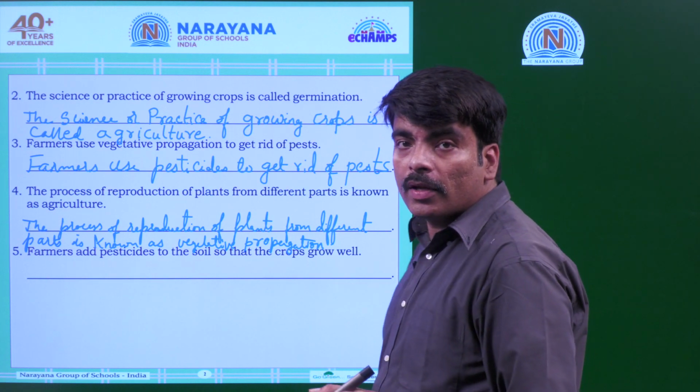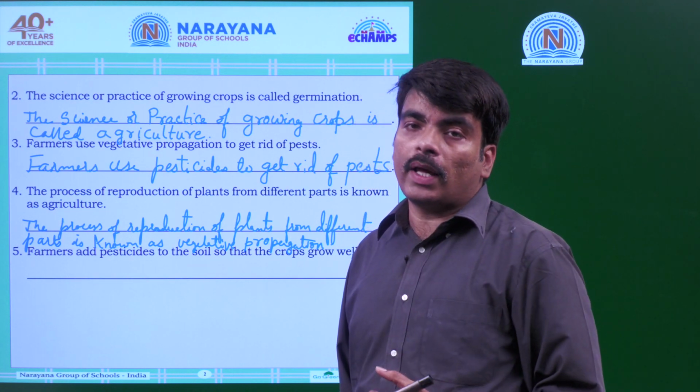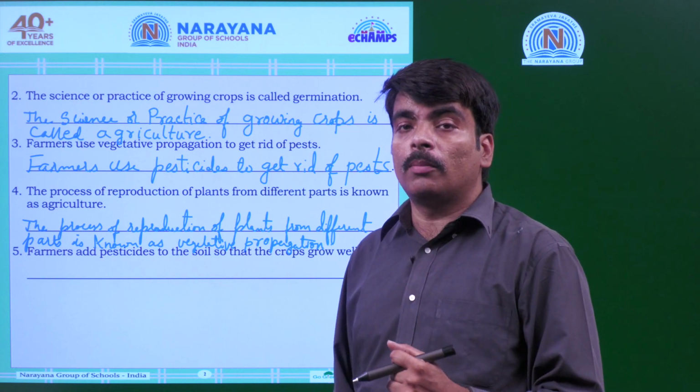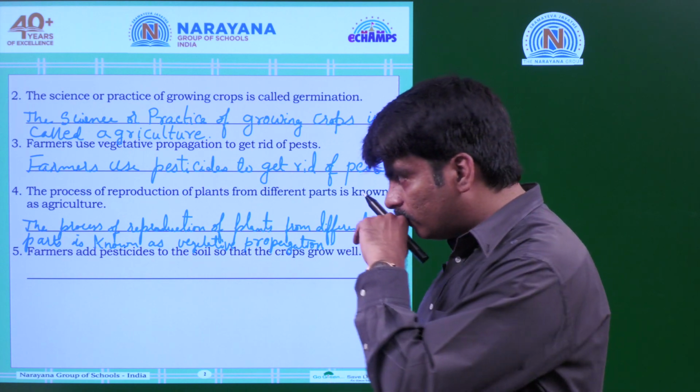In vegetative propagation, not only seeds but various parts are used to reproduce a new plant. For example, bryophyllum. Bryophyllum is a plant which reproduces through its leaf.